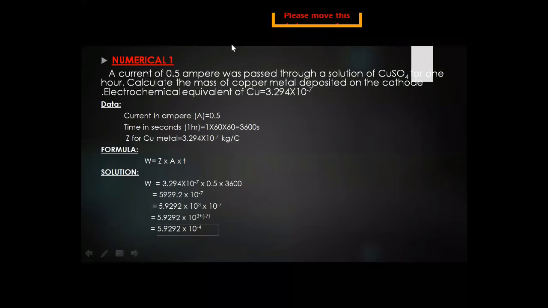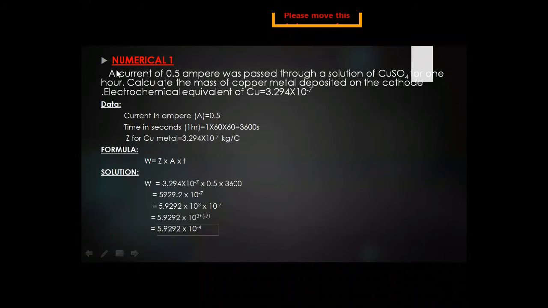So we have numerical number 1. The given thing is: a current of 0.5 ampere was passed through a copper sulfate solution for 1 hour. Calculate the mass of copper metal deposited on the cathode. The electrochemical equivalent of copper is 3.294 × 10 raised to power minus 7.